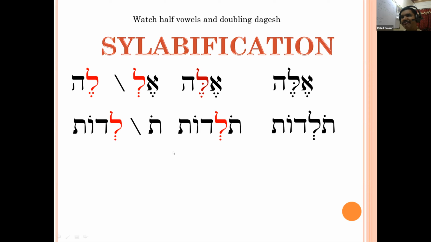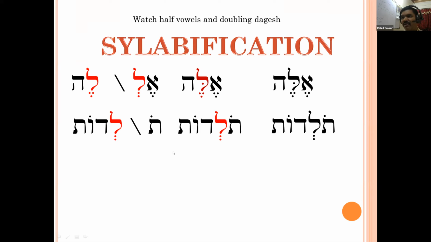Any doubts regarding this example, Toledot? Whenever there is a vocal shiva, that begins another syllable.